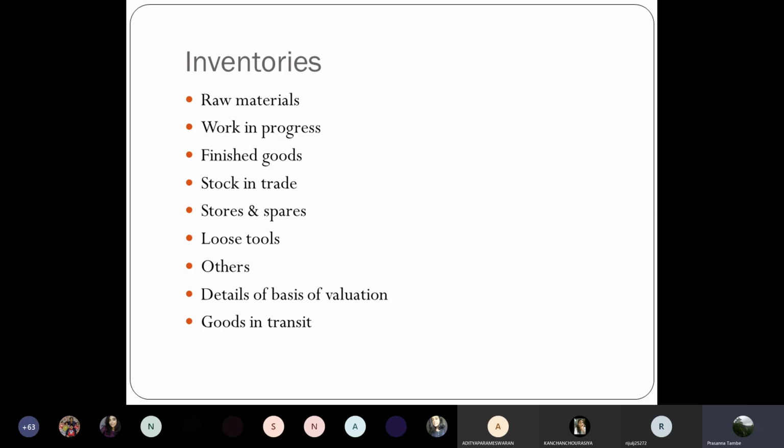All of you are aware of the provisions of Accounting Standard 2, which deals with valuation of inventories. So Accounting Standard 2 provides you overall guidelines to be followed when you value the inventory, and also the prescribed requirements for disclosure related to the basis of valuation. So such information about the basis of valuation has to be provided in your financial statements.